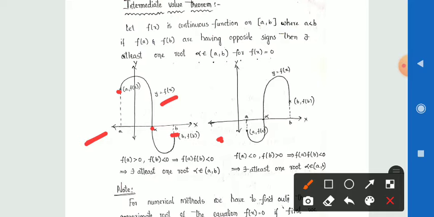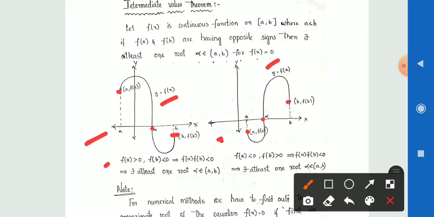Then we say that alpha is the root of the given equation. Here also y = f(x) is the given curve, with the two points (a, f(a)) and (b, f(b)). This curve intersects the x-axis at a point alpha. Then we say that alpha is the root of the given equation.